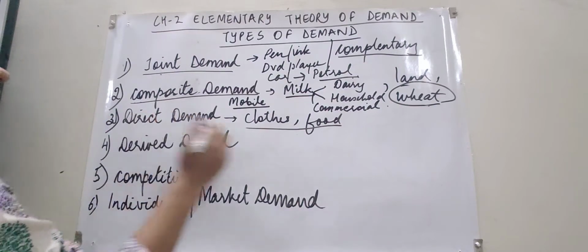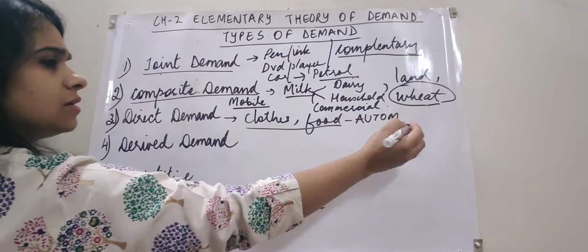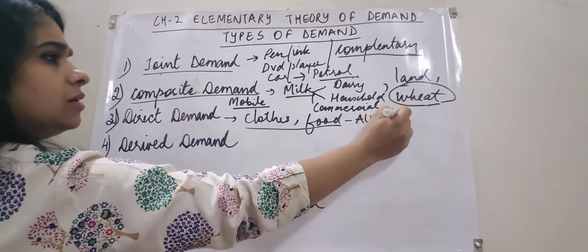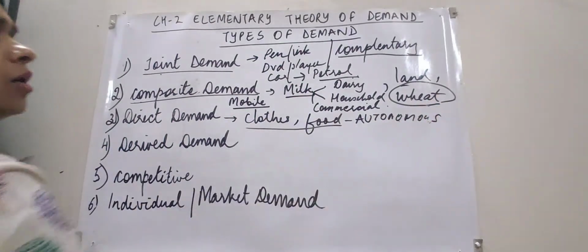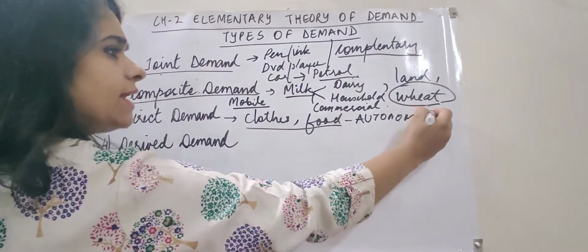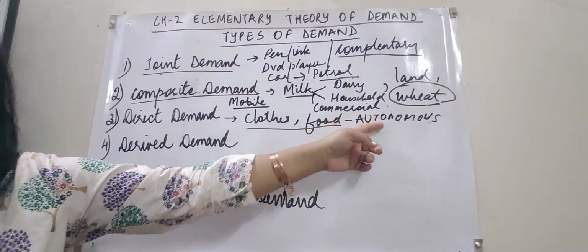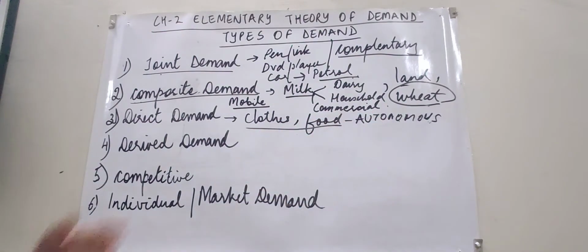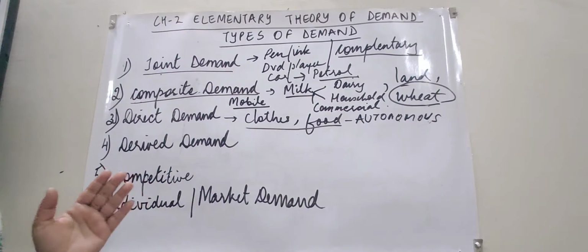So such commodities have a direct demand. But this demand is also called autonomous demand. Why is this called autonomous? Auto means one. So autonomous demand means that this satisfies in a single go the demand of a consumer.